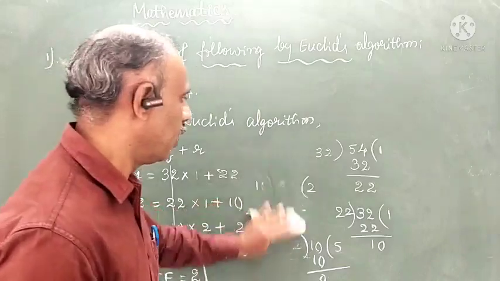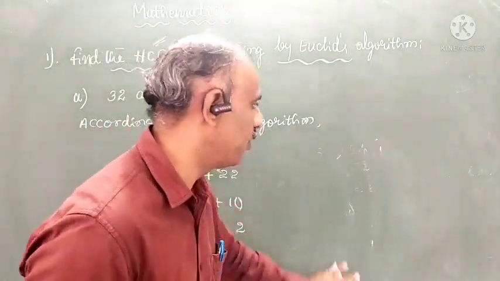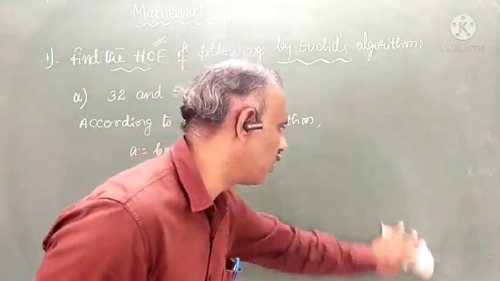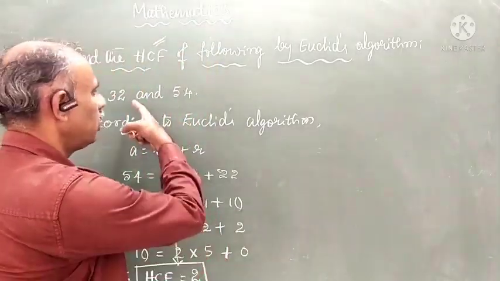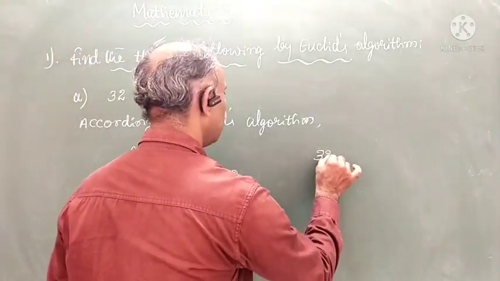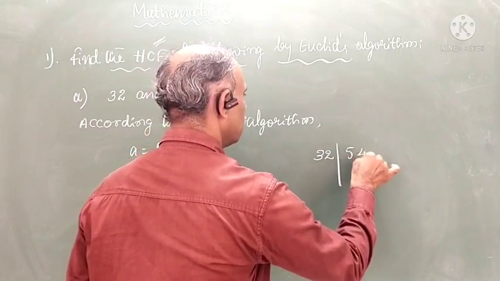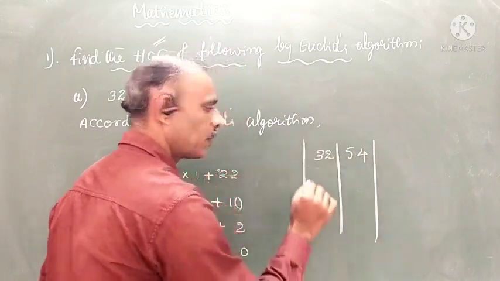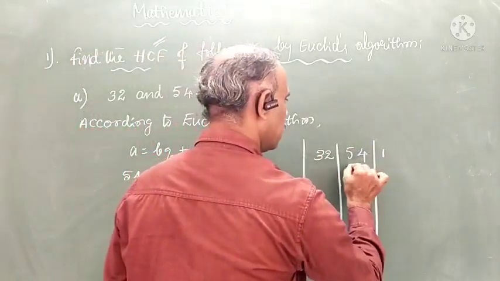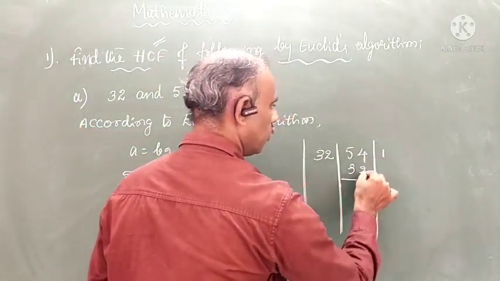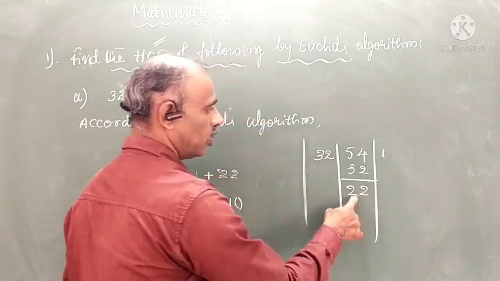How can we verify? Just go with the division method, which you already learned. So we can learn that now also. See the given two numbers, 32 and 54. Take these two numbers from smaller to bigger. You divide: 32 ones are 32, 4 minus 2 is 2, so 22.